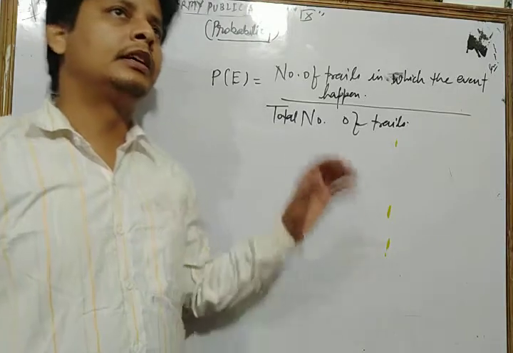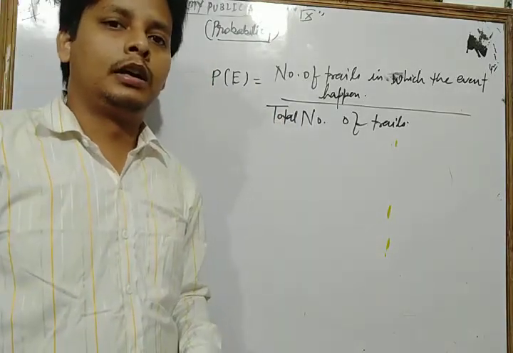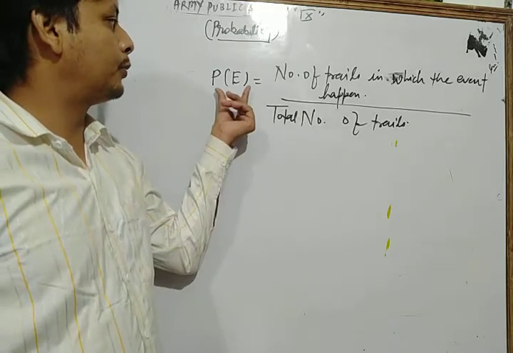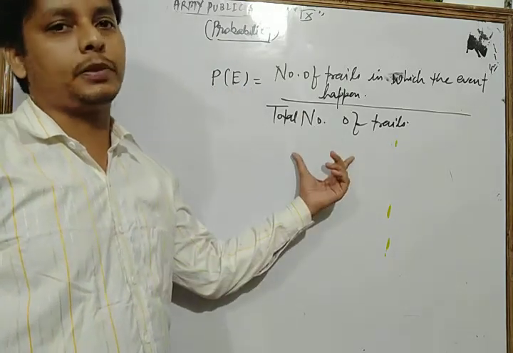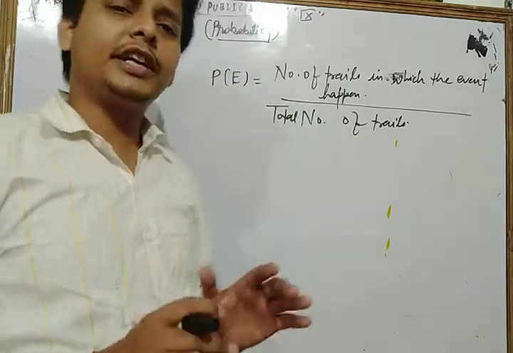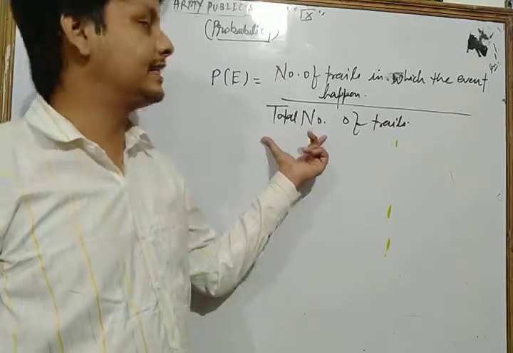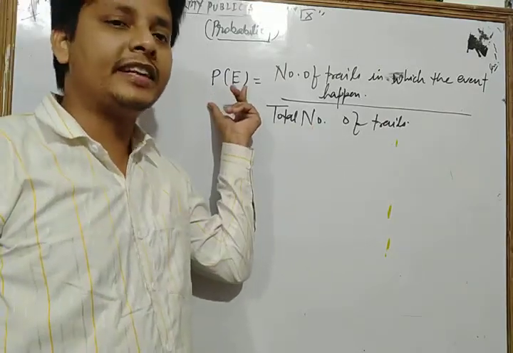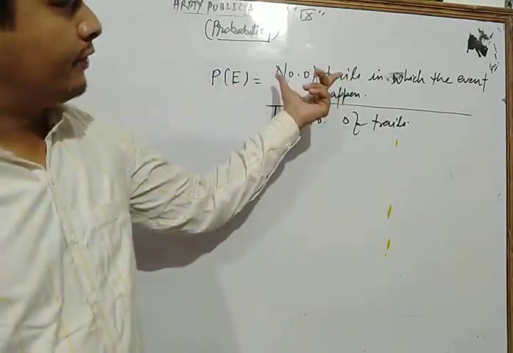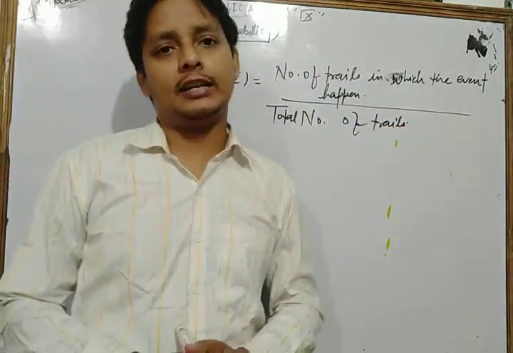So dear students, this is the only formula for finding the probability of an event in this chapter. This is a very important formula, and each and every question of your NCERT exercise is based on the same formula.